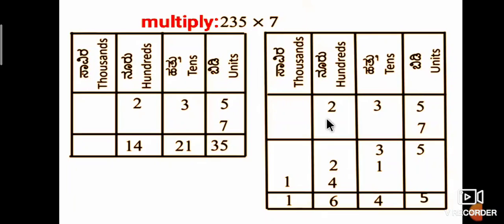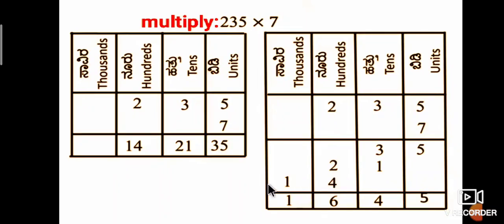7 is a single digit placed in unit place. Therefore we multiply that one. 7 5s are 35. 35 can be written as 5 in units, 3 in tens. Similarly, 7 3s are 21: 1 in tens, 2 in hundreds. Similarly 7 into 2, 14. 14 is written as 4 in hundreds, 1 in thousands.